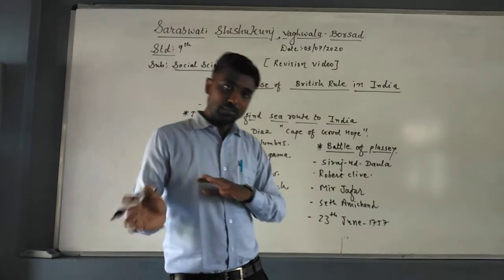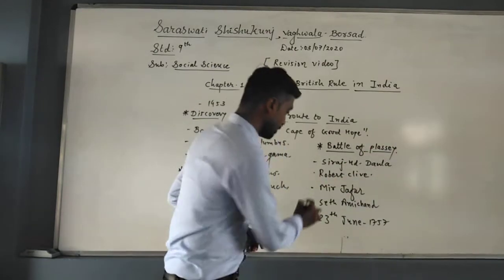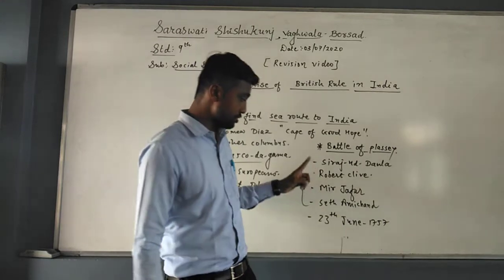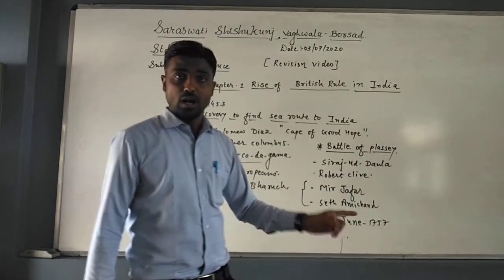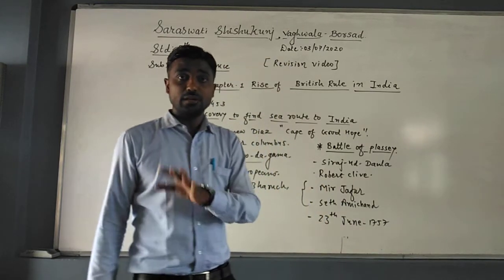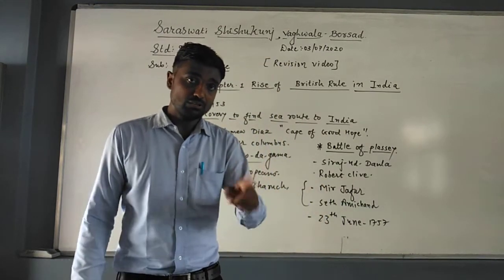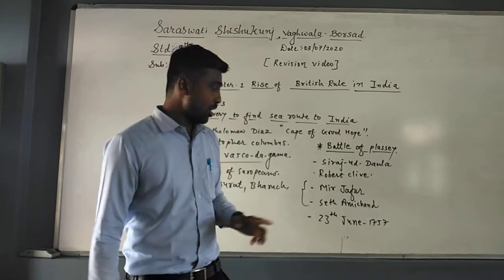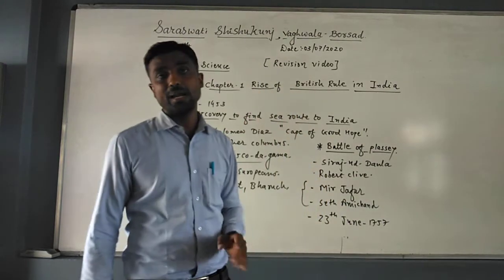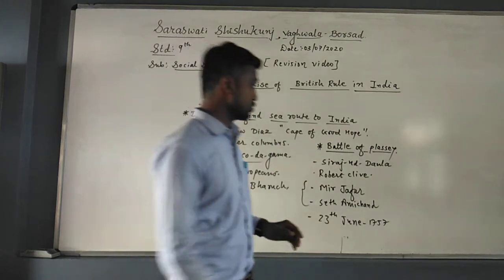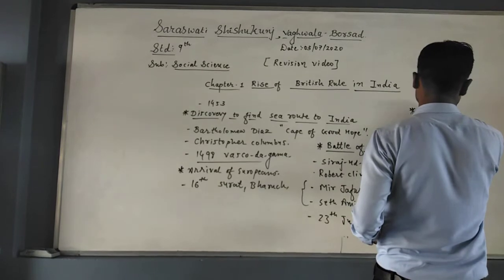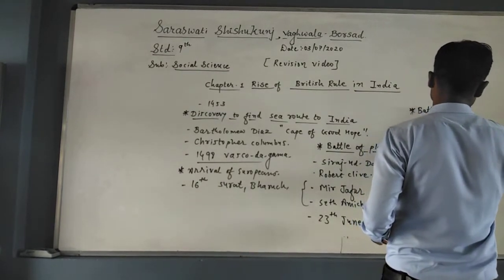Seeing that they were unable to defeat Siraj-ud-Daulah, they made a plan, and in that plan they won over two persons from Siraj-ud-Daulah's army, commander-in-chief Mir Jafar and Sheikh Hamid. According to the plan, the Battle of Plassey was declared, and in just half a day the battle ended because Siraj-ud-Daulah was defeated. Now, according to the announcement, Mir Jafar was the new Nawab of Bengal. So we will see our next topic, the Battle of Buxar.